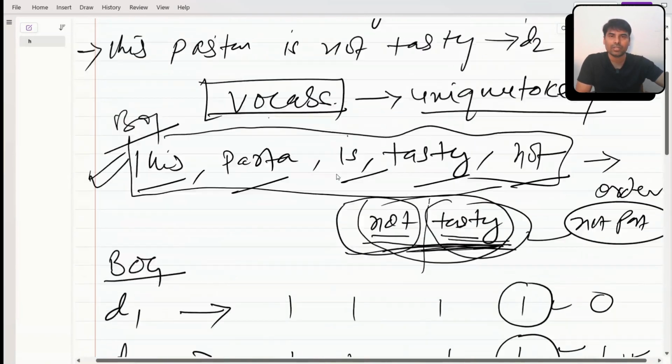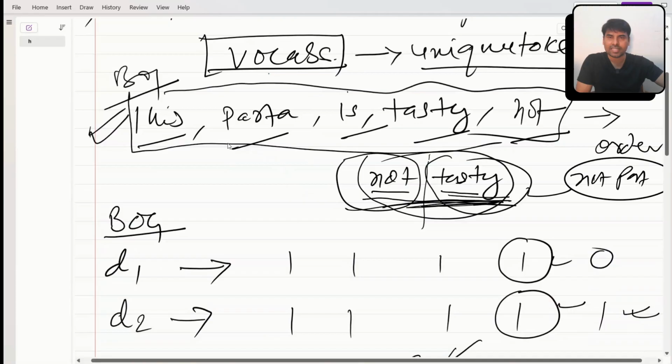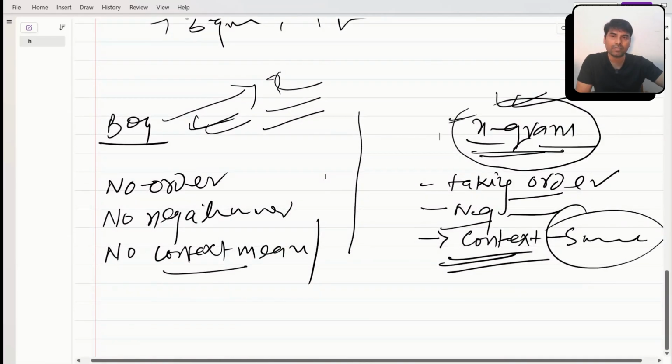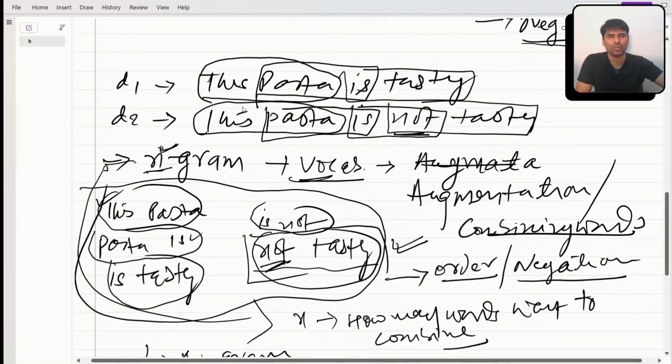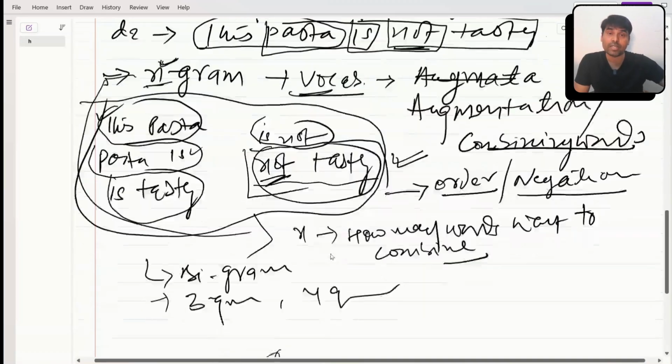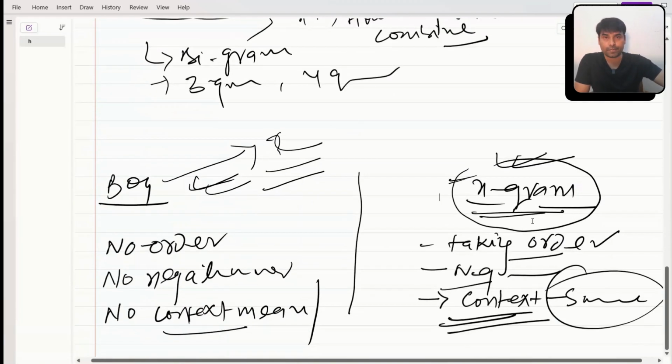Okay, let me repeat. In the bag of words, we create our vocab by taking single words, which is missing order, context, and negation. A lot of things are missing. In NGram, while building the vocab, we combine two words or three words, depending. This way it is able to capture order, negation, and more context, and your sentiment analysis will give better results with NGram, right?